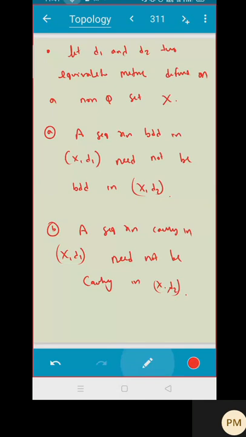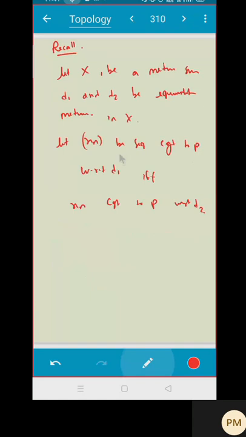Correct? So the important thing here is your set. Whatever we have proved was for a metric space. In the starting, I am telling let X be a metric space. And here I'm taking any set. If I'm having any set, then there will be some problem.